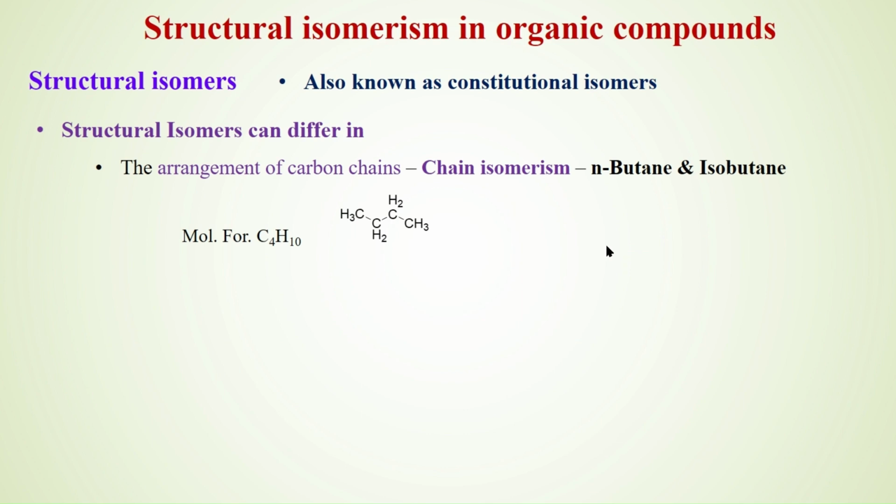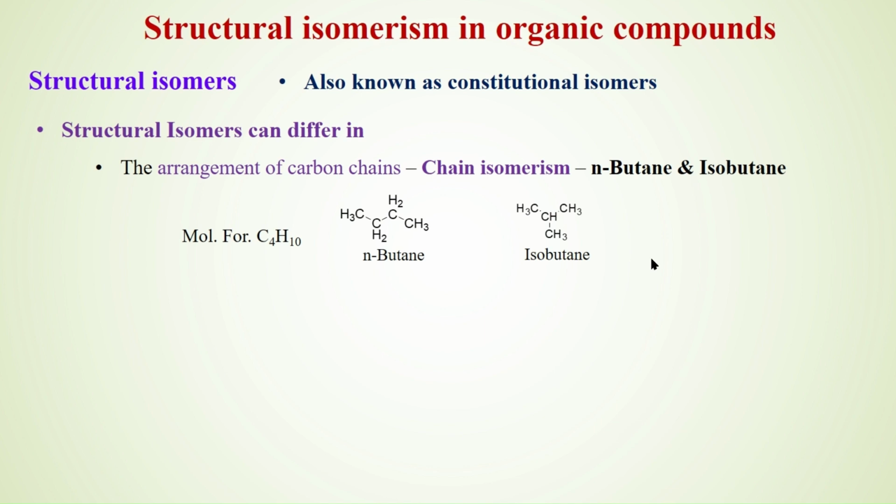In n-butane, the carbons are arranged in a single chain: 1, 2, 3, 4. One carbon is attached to another carbon in a continuous manner. In isobutane, the last carbon, instead of attaching to the third one, is attached to the second one. This is called isobutane. n-Butane and isobutane exhibit chain isomerism, and these are chain isomers.